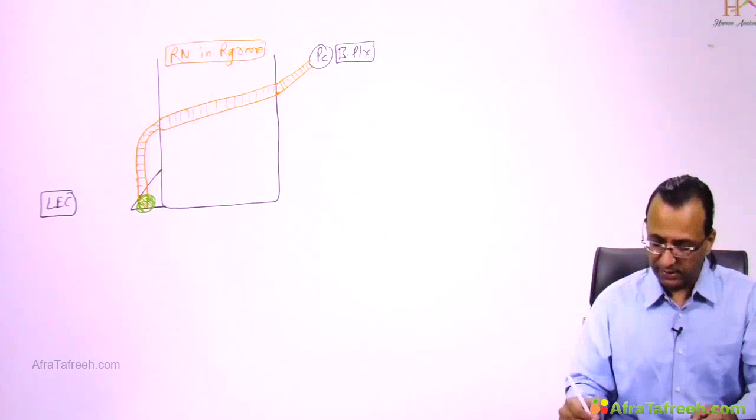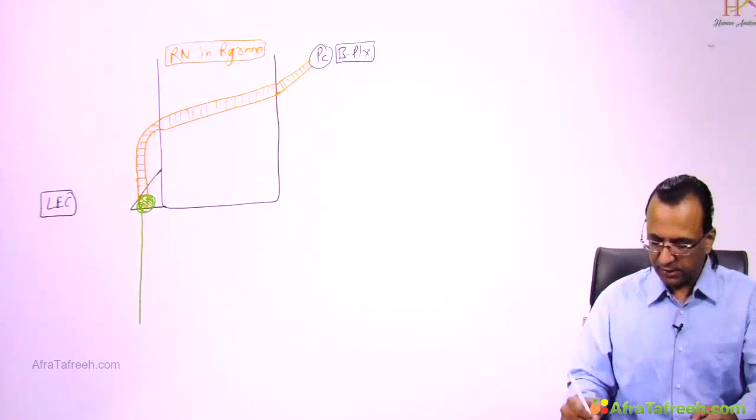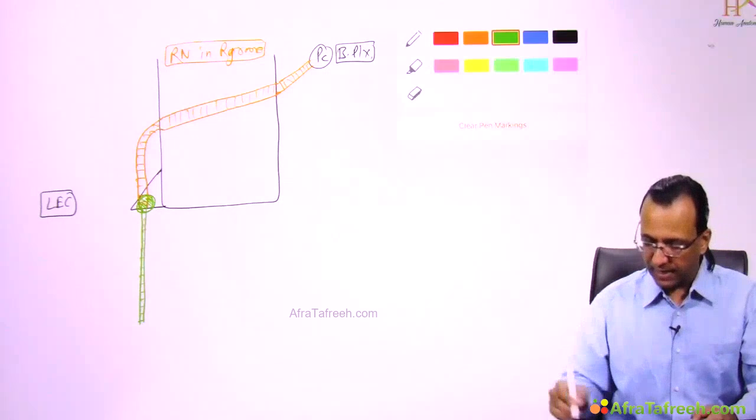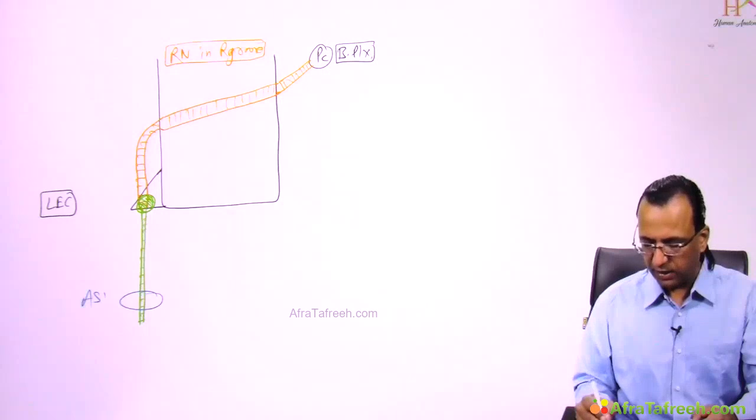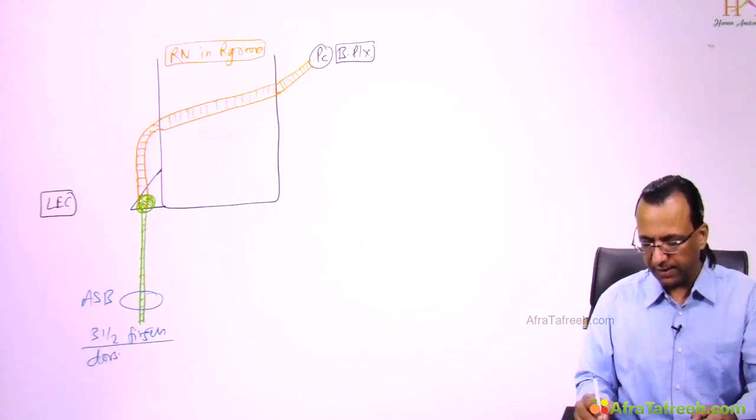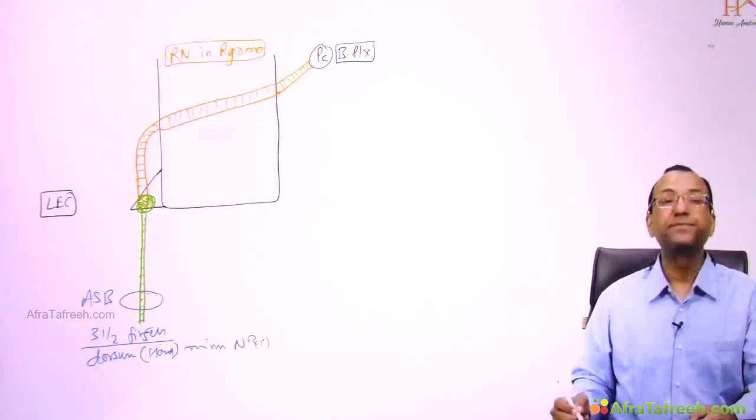One of them is cutaneous. That cutaneous branch will be going to the roof of the anatomical snuff box, and then it will supply 3.5 fingers on the dorsum of the hand, minus the nail beds.